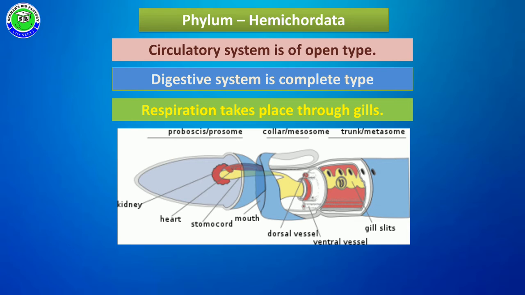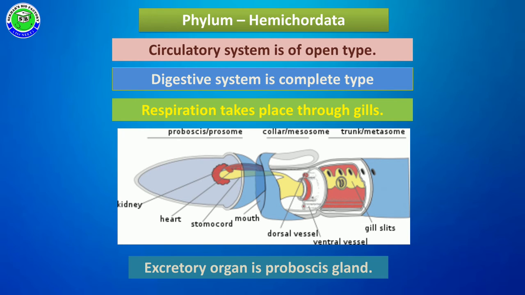These members perform respiration with the help of gills present on the trunk region. Along with this, as we already know, for the excretory function there is a special structure at the apical portion of their body called the proboscis, and in this proboscis, due to the proboscis glands, it can perform the excretory function.